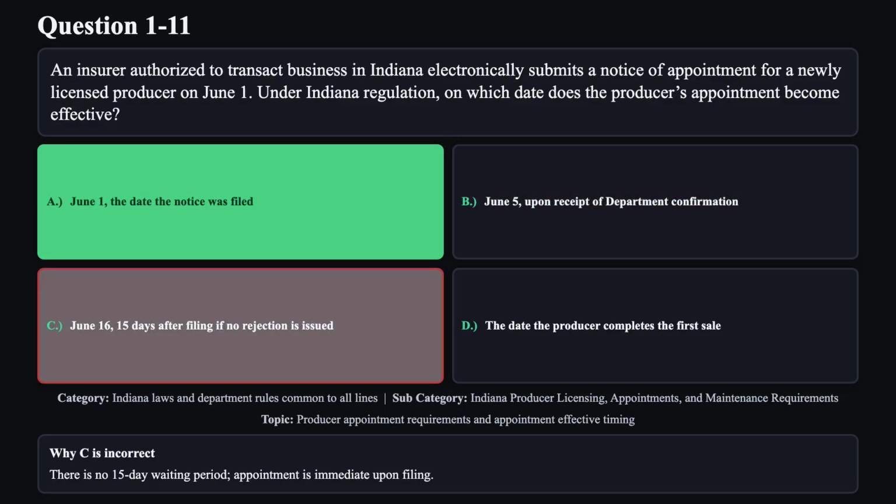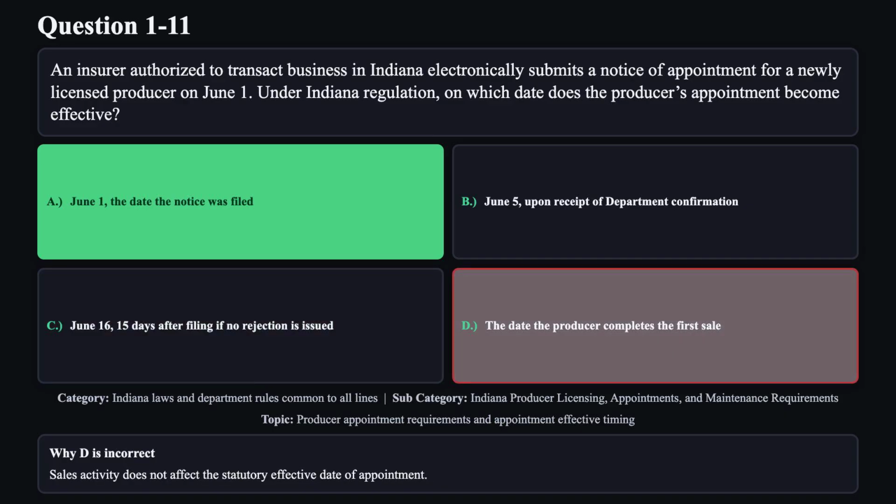Reason C is not correct. There is no 15-day waiting period. Appointment is immediate upon filing. Reason D is not correct. Sales activity does not affect the statutory effective date of appointment.